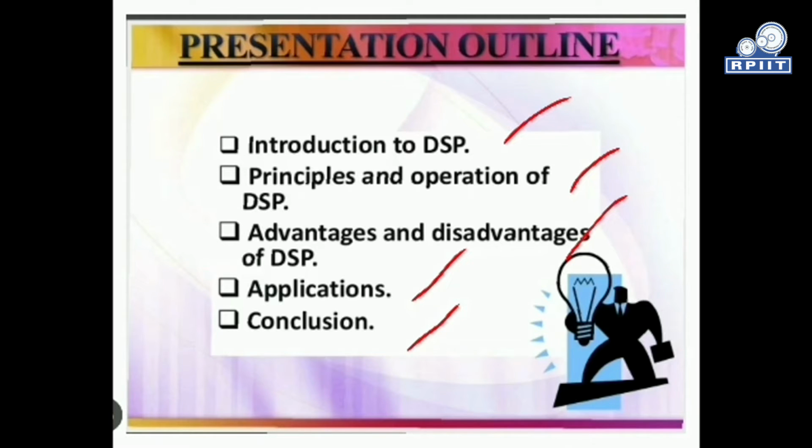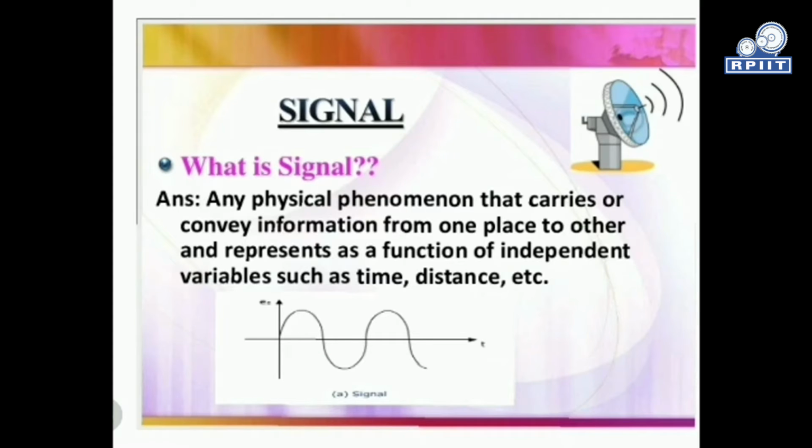So first of all, before going through the subject, we must understand what a signal is. We can answer like this: any physical phenomenon that carries or conveys information from one place to another and is represented as a function of independent variables such as time, distance, space, etc. Here is an example. We are given a signal with respect to time t. This is our analog signal, which has some amplitude at a particular time t. So we can say that this is an analog signal.